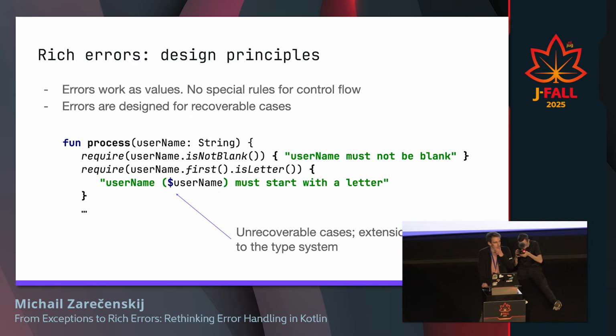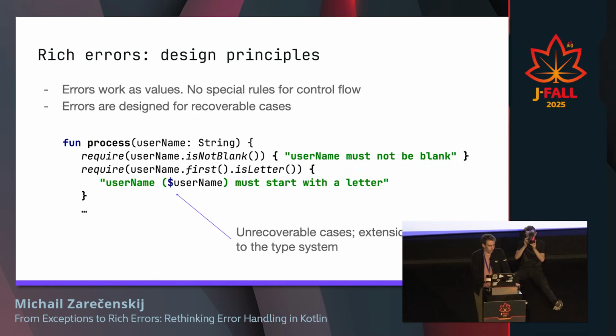Because, for instance, when we have this fun process and we do a bunch of require or asserts, it's this ad hoc type system extension, because in some ideal world, we could say that this is a non-blank string that contains a letter as the first character. And sometimes it's just easier to use ad hoc type extensions. And this is where I think exceptions were great.